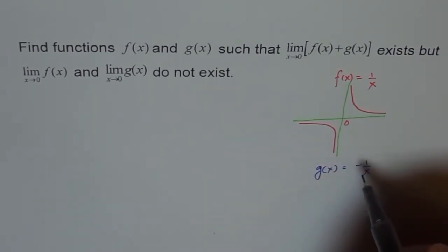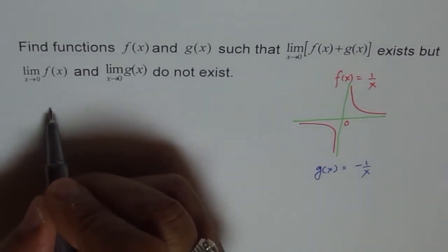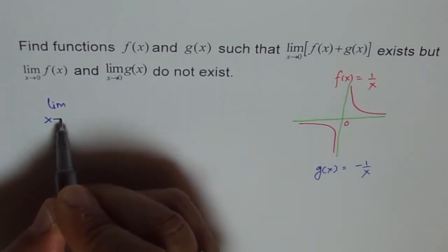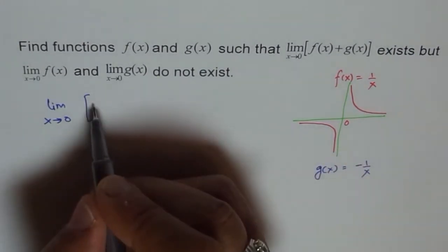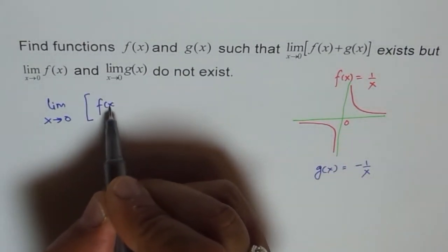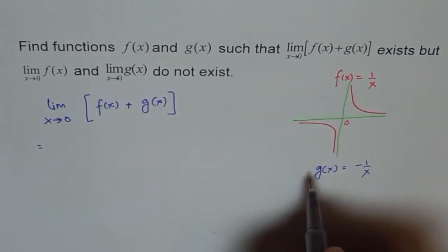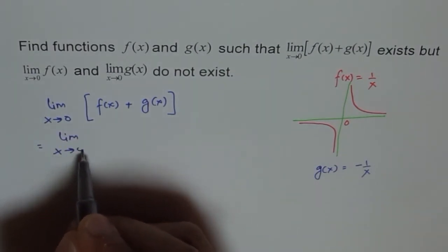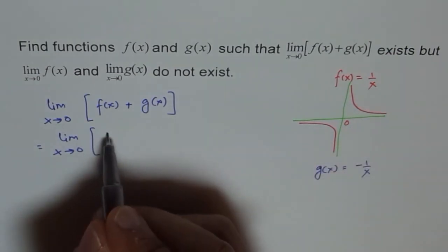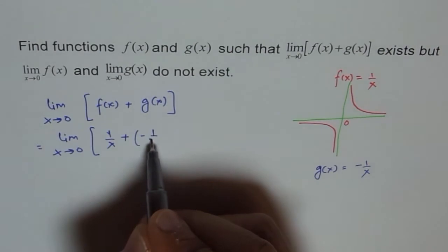Now, algebraically, let's consider the limit as x approaches 0 of f of x plus g of x. If I choose these as my functions, I have the limit as x approaches 0 of 1 over x plus minus 1 over x.